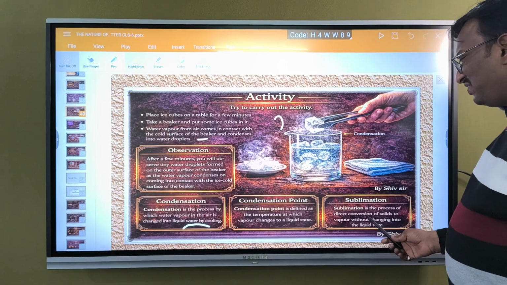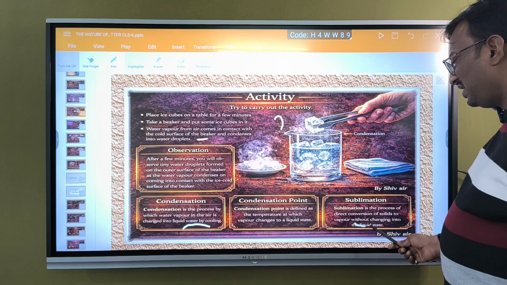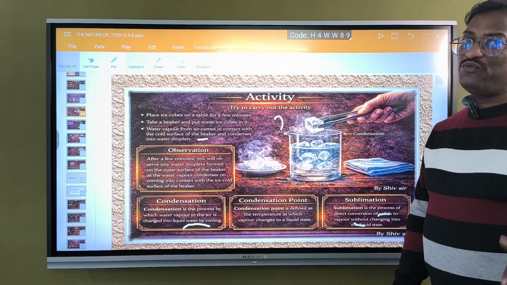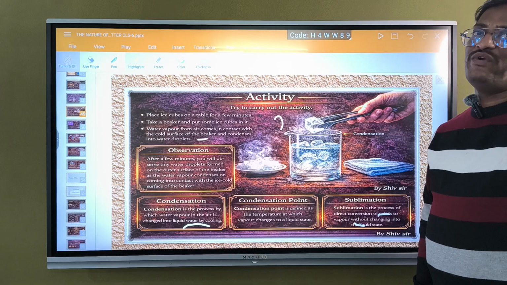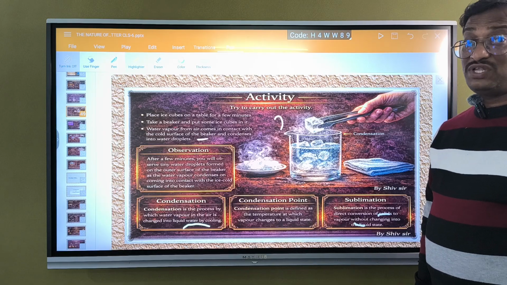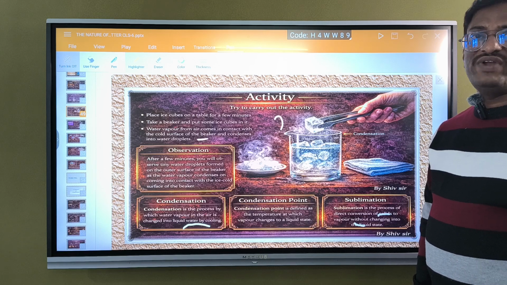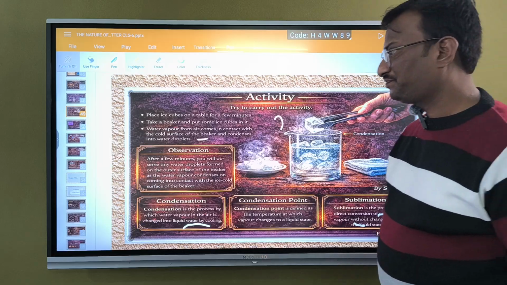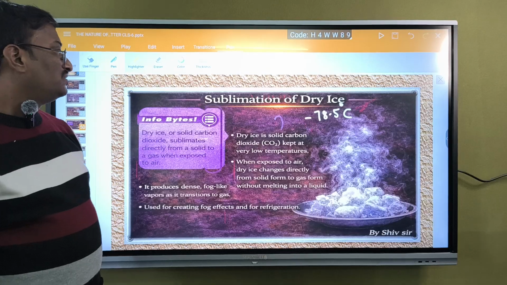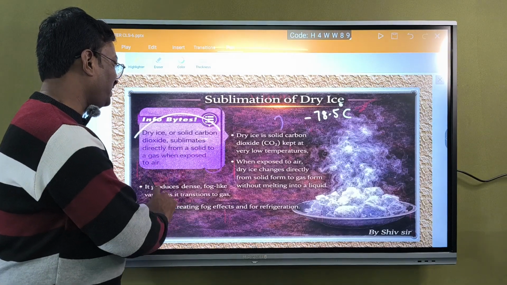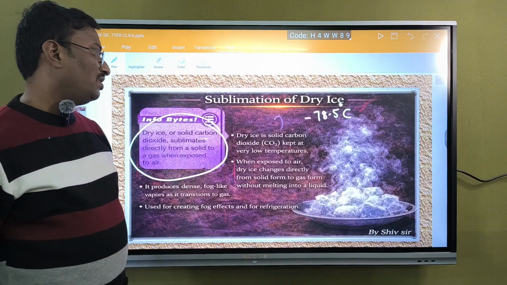It is the process of direct conversion of solid to gas without converting into liquid. Solid to vapor directly, like camphor. If you burn the camphor, it is directly converted into vapor. Even dry ice and naphthalene balls get converted directly into vapor instead of liquid. Next, this is sublimation. So, the best example for sublimation is dry ice, or solid carbon dioxide, which sublimates directly from solid to vapor.